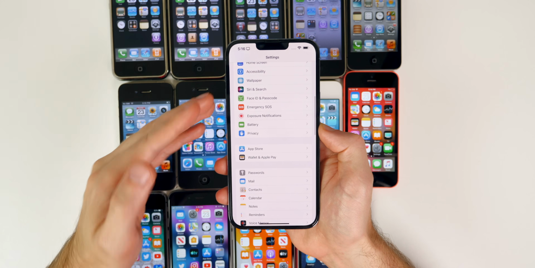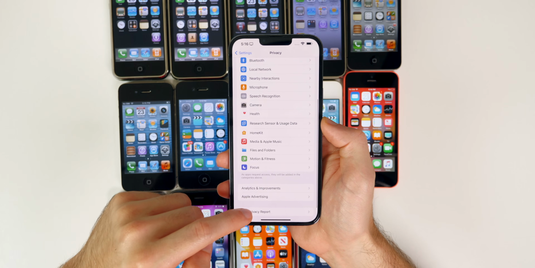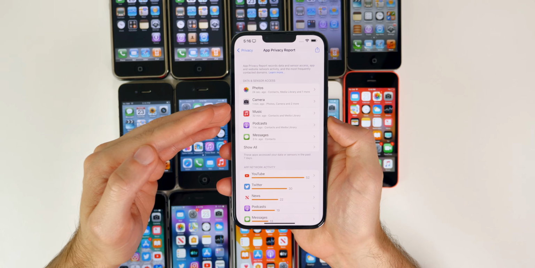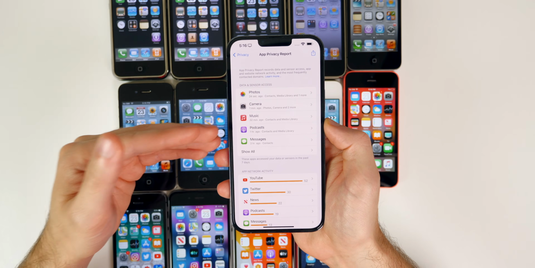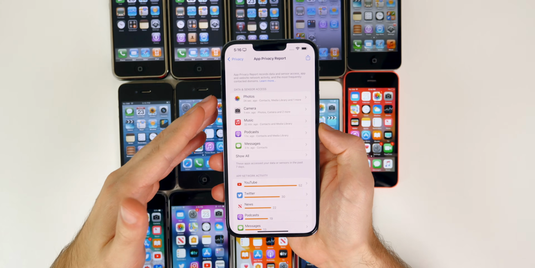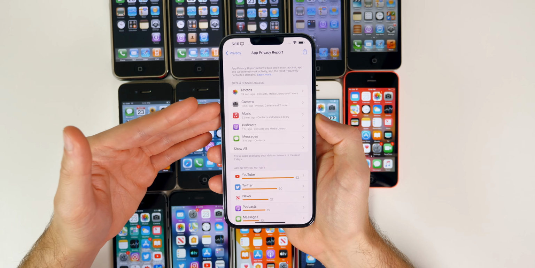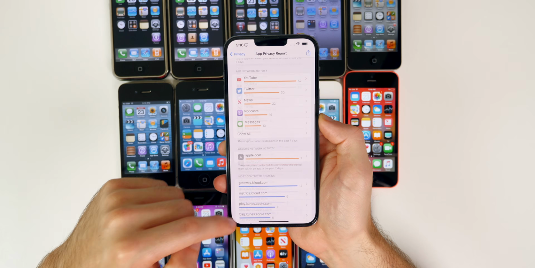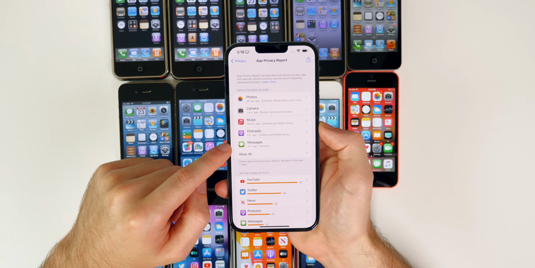We also get another really big privacy change inside of iOS 15. So if we go to privacy and then down to the bottom to app privacy report, this will let us know when an application or a website accesses our contacts, our media library, our microphone, our camera, anything that would be invasive or get access to any of our data. You will know about it right here in the app privacy report. So this is also another really big feature in iOS 15, a really big stance towards privacy.